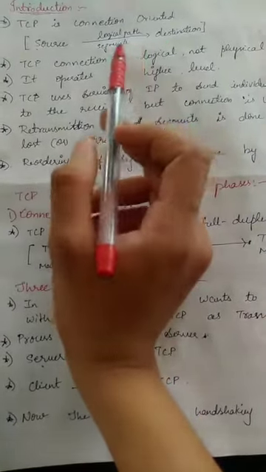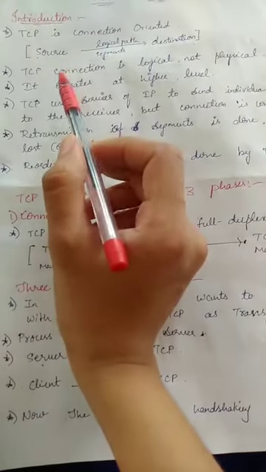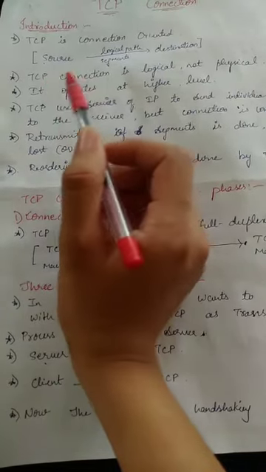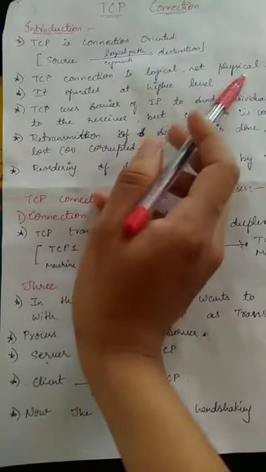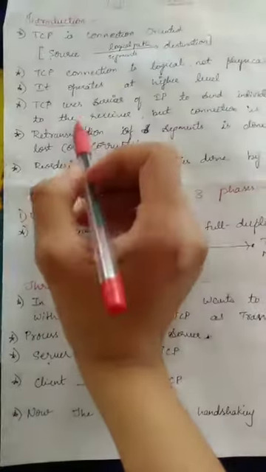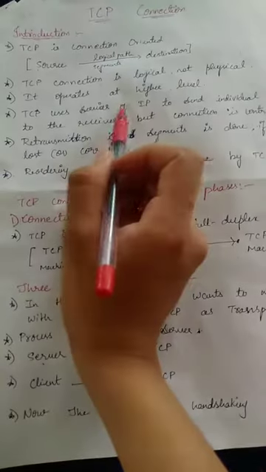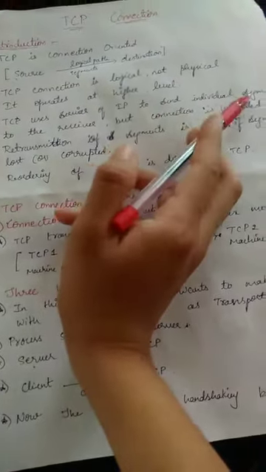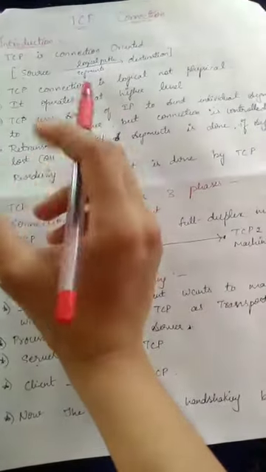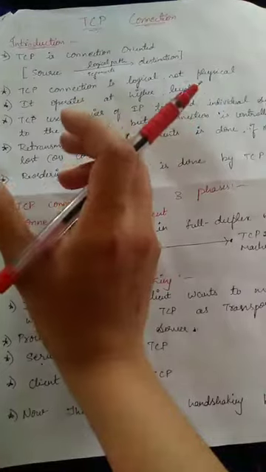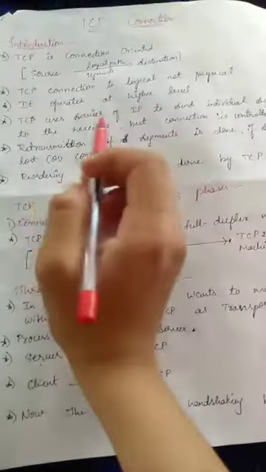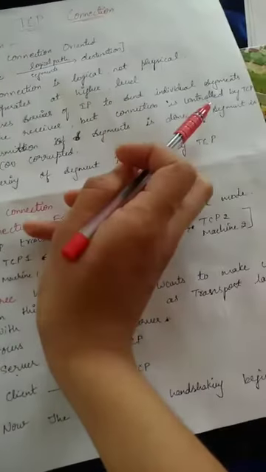Next point is TCP connection is logical but not physical. Since TCP uses the services of IP, which is a connectionless protocol, it can be connection oriented, but only the connection is logical, not physical. Third point is it operates at a higher level. Higher level means TCP uses the services of IP to send individual segments to the receiver, but all the connection is controlled by the TCP itself.